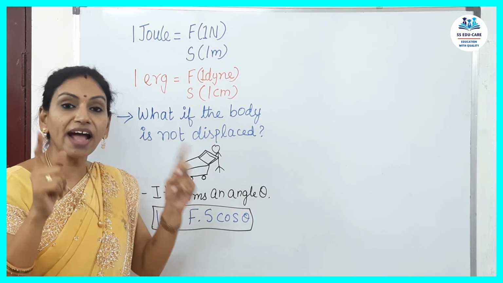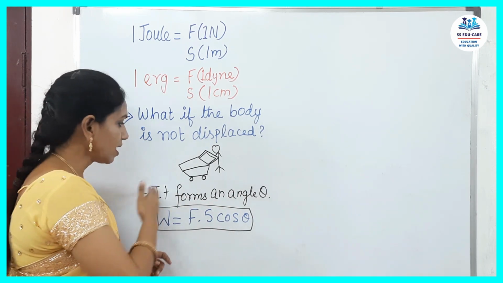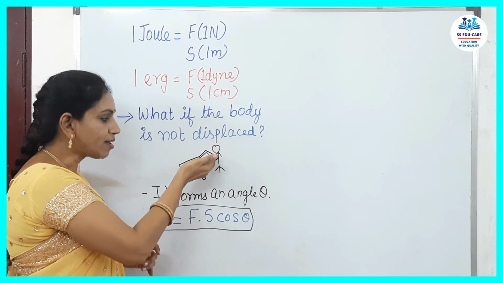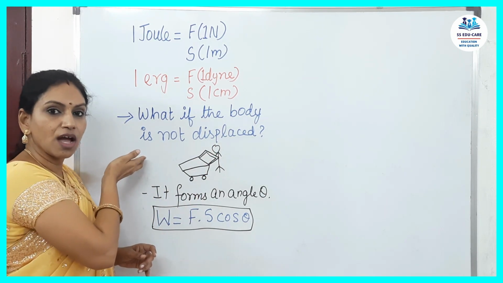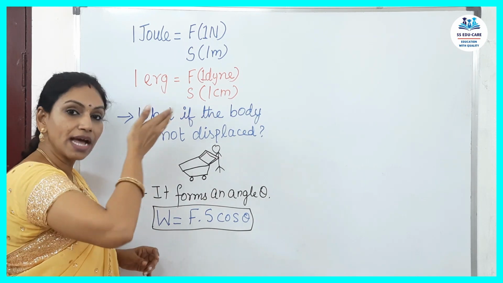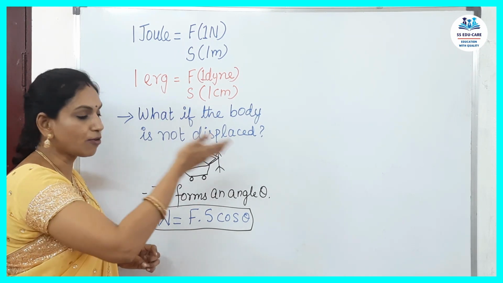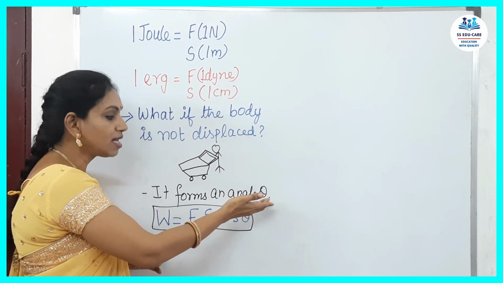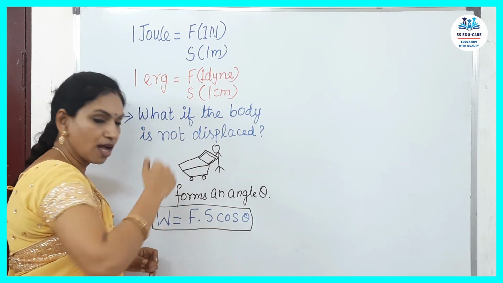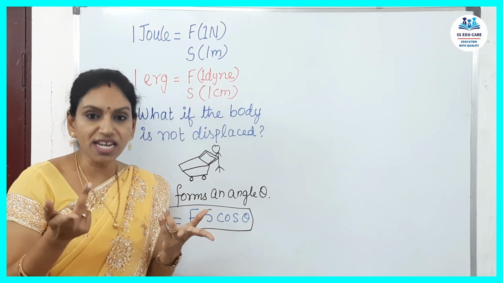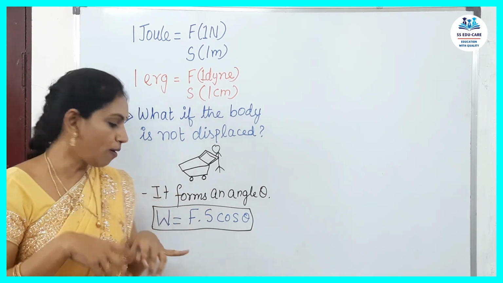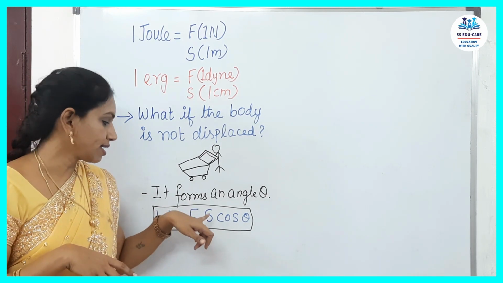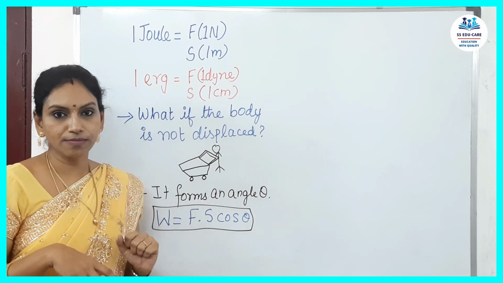It forms an angle in such a case. See, the force is acting this side and the object is moving this side. So, there will be an angle formed between force and displacement. It is represented by theta. Then the work done in accordance with the angle will be: work done is equal to F dot product S cos theta.